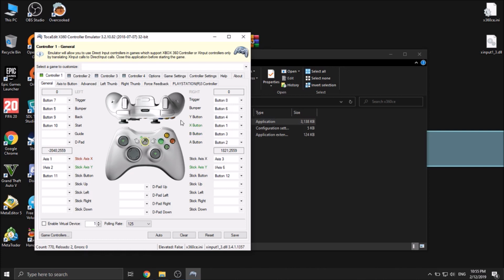If the button is not synced with what you press on your joystick, just click here. For example, the Y button, where it should be X, but it is Y. So just click record for the X button and click on your joystick. It will record and replace the Y button with the one on our joystick. So it's here. After we finish with that, just click save and we just close the application.